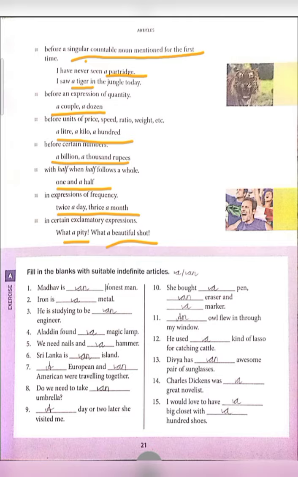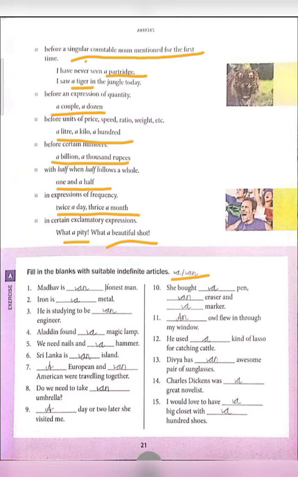Now let's solve Exercise A. Fill in the blanks with suitable indefinite articles. As we have learned, indefinite articles means "a" and "an". Madhav is dash honest man. Here, the pronunciation of "honest": the H is silent. That's why we have used "an" here. Second, iron is a metal. Whenever we are talking about any metal, we use "a". He is studying to be dash engineer. E is a vowel, that's why we are going to use "an" here.